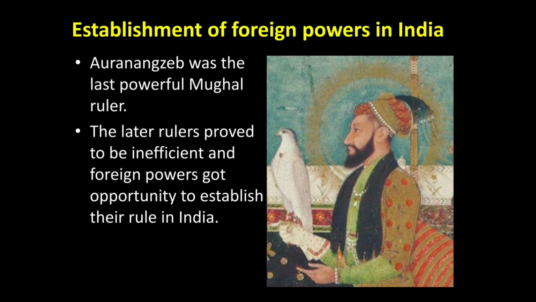So when the Mughal power started declining after Aurangzeb, many Indian kings who were not Mughals, as well as foreign powers like the Britishers, started capturing power and establishing their supremacy over the Indian subcontinent.